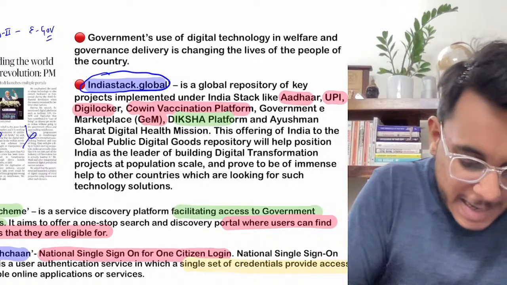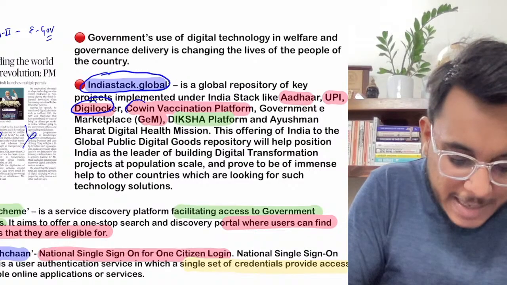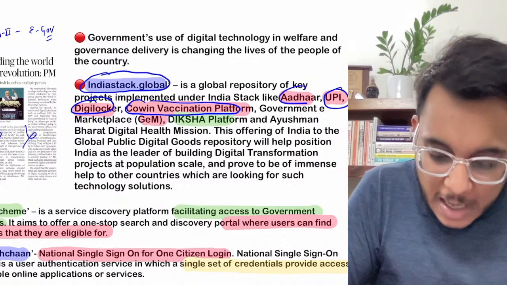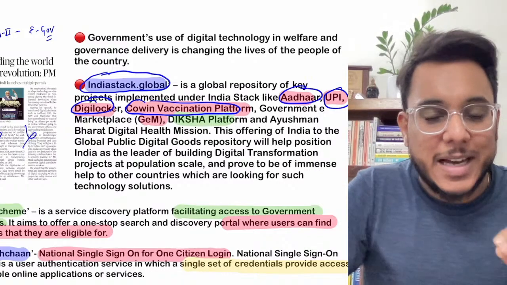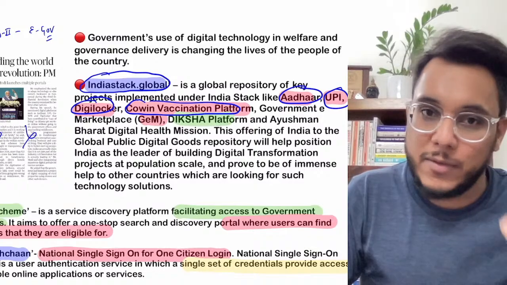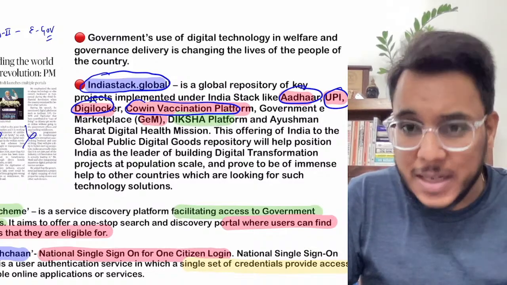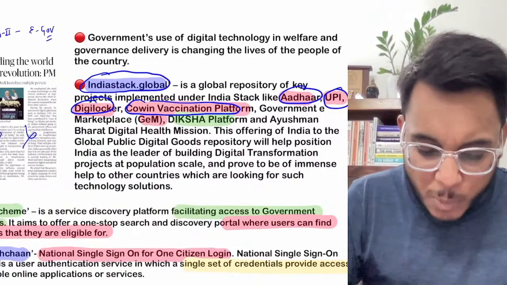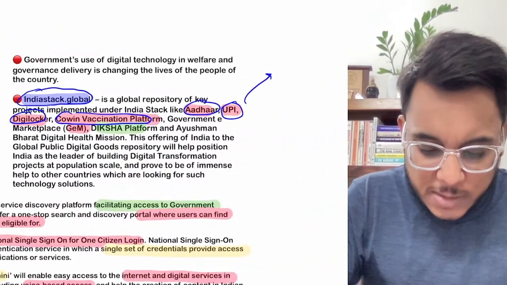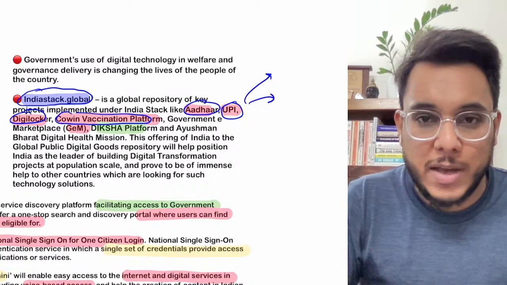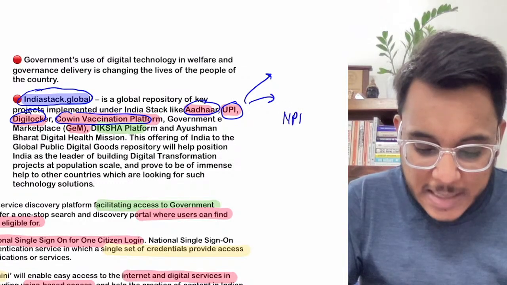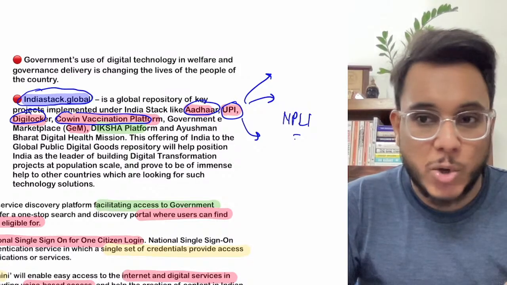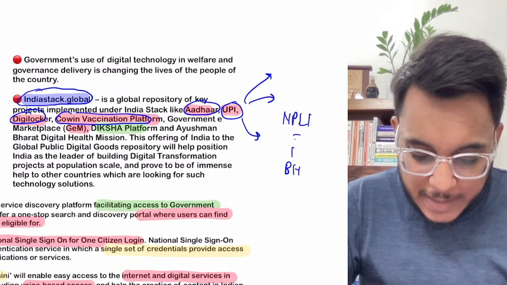For example, India's DigiLocker, India's COVID vaccination platform, UPI, okay, Aadhaar ecosystem. So these are the open softwares which are provided, and if some other country wants to use these initiatives, they can use them. For example guys, UPI is an open source platform, open source software that has been developed by the NPCI. Today, NPCI has its own application on UPI by the name of Bhim.